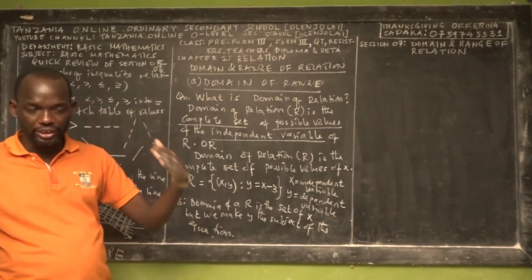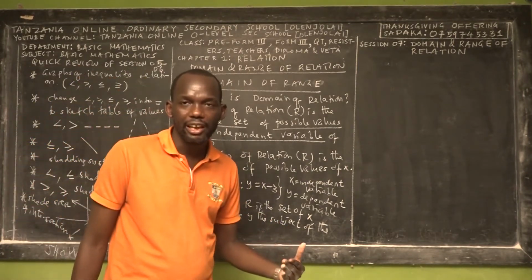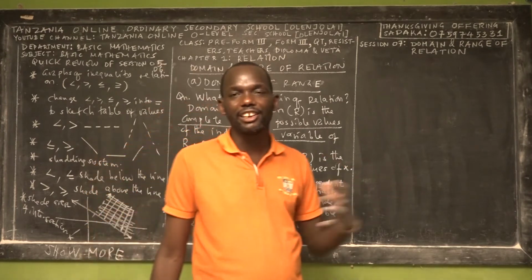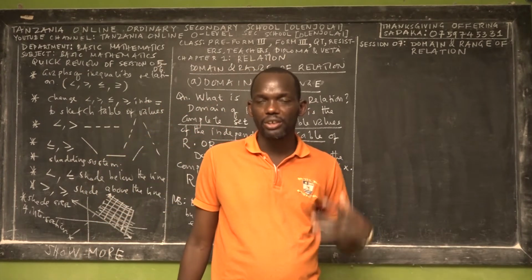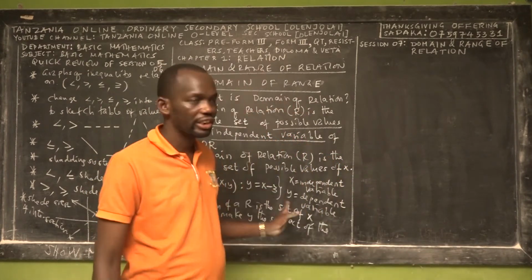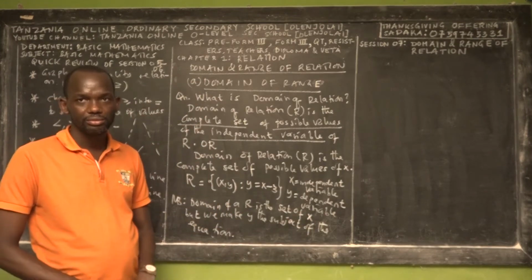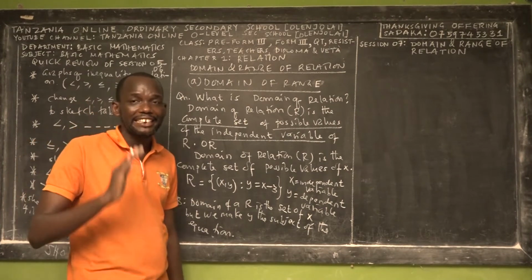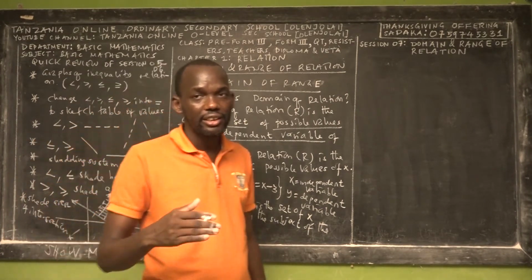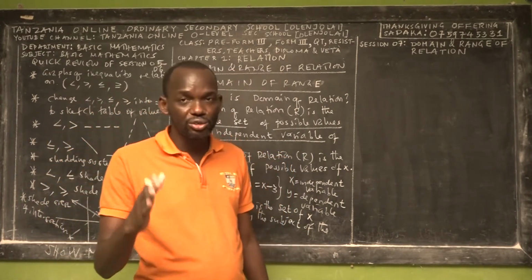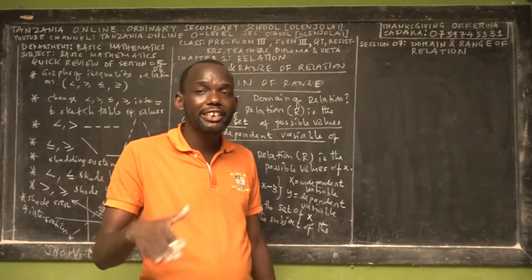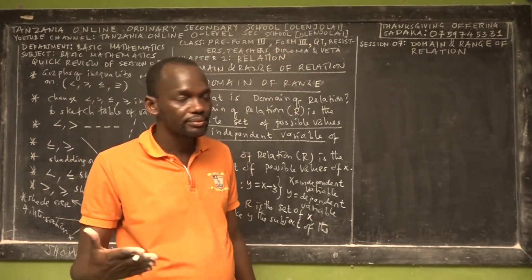This means we have to make sure that the variable y is on one side of the equation, whether it is an ordinary equation like this one or an inequality. So note that the domain is a complete set of possible values of x, but we make y the subject.